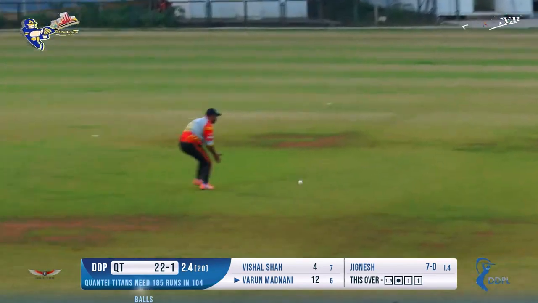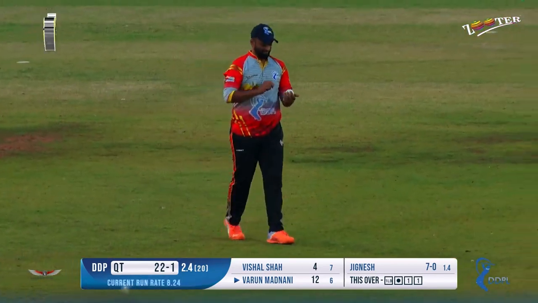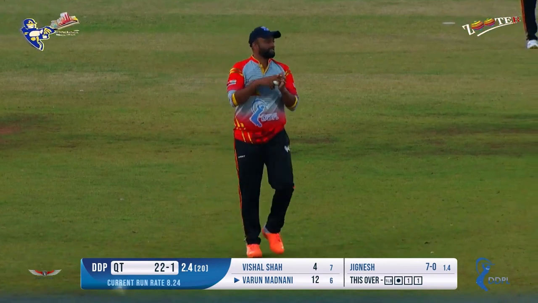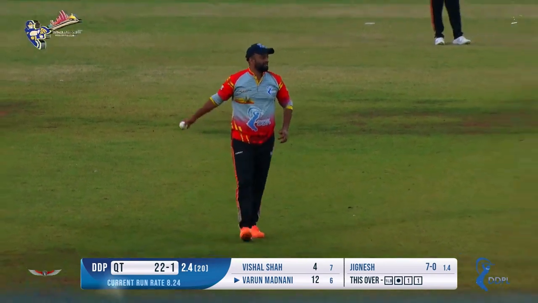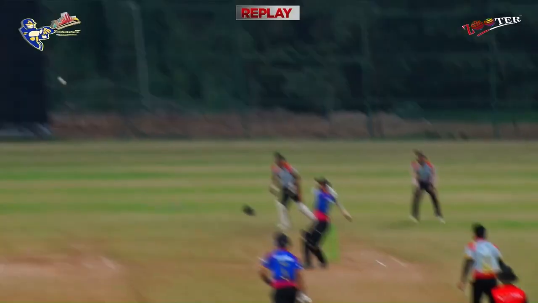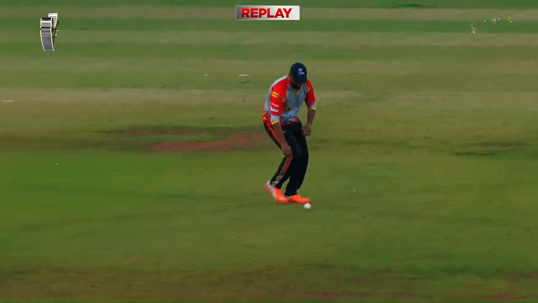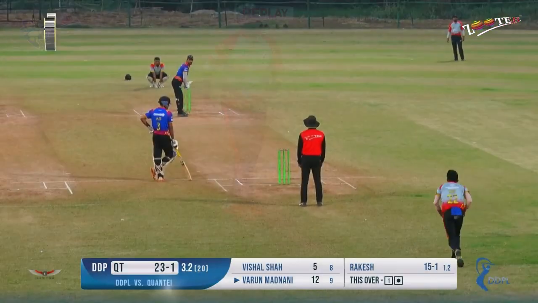In the air. Could be a catch. Oh, very close to the fielder at mid-wicket. He was trying to pull that. We'll show you the replay. Just have a look at that. That was so close. Oh, could have been the second wicket. Jignesh, very quick arm action. Just have a look at that.